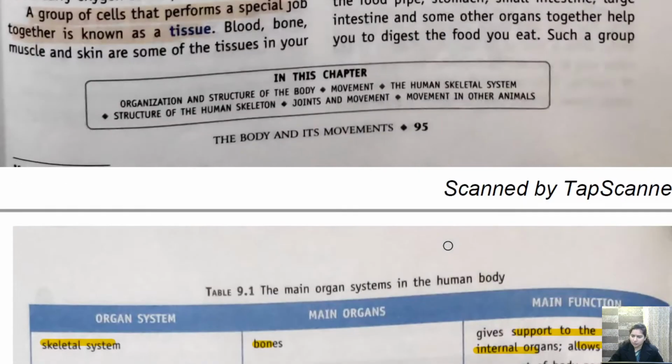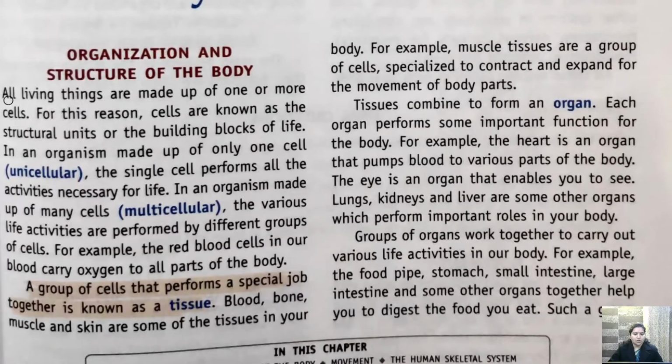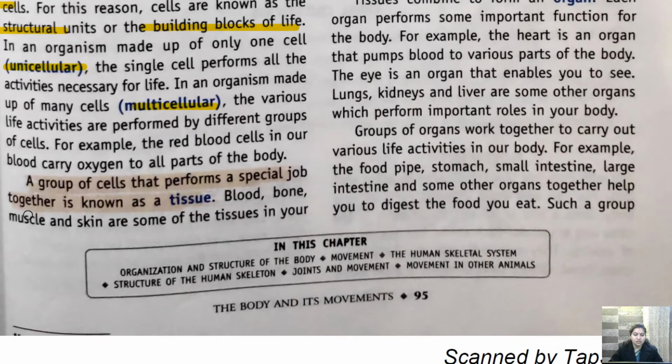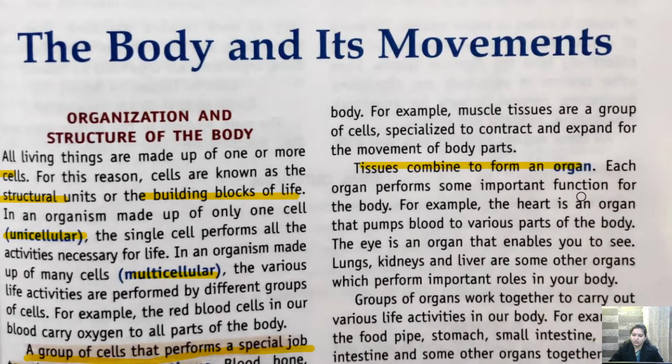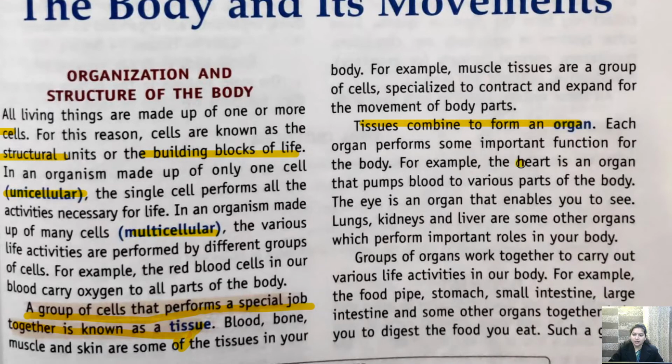So let's first read what is left. All living things are made up of one or more cells. For this reason, cells are known as structural or building blocks of life. This we have discussed. We have unicellular, we have multicellular organism, that also we have discussed. A group of cells that perform a special job together is known as tissue. Now tissues combine together to form organ. Organs include heart that pumps the blood. Eye is an organ that enables us to see. Lungs, kidney, liver are the organs that perform a specific function.